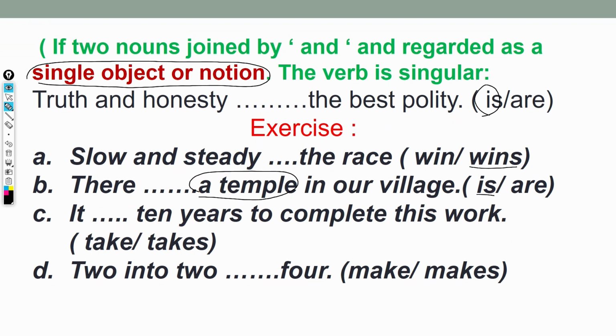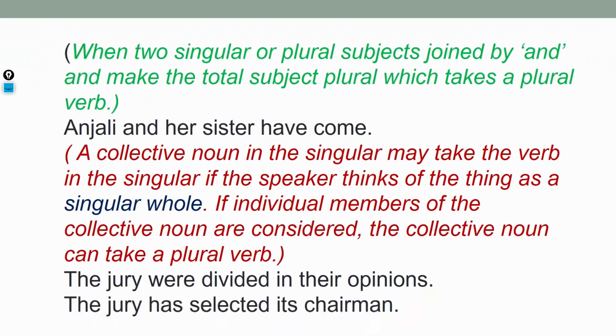And also it is dash 10 years to complete this one. 10 years is a single unit, not 1, 2, 3, 4, 5. It is like 2 into 2 multiplied, a single unit, so 2 into 2 makes 4. I think this is a very easy one, it is clear to you. One after another we will discuss all the things.